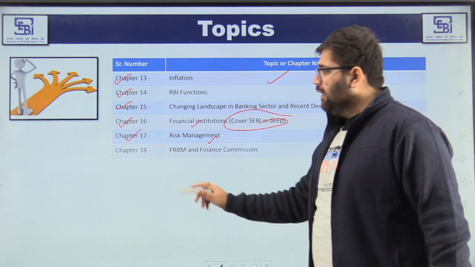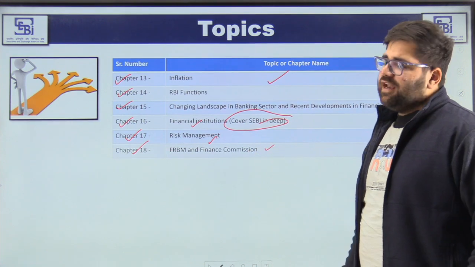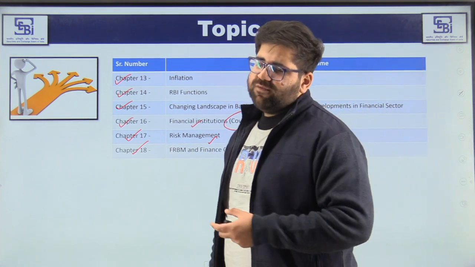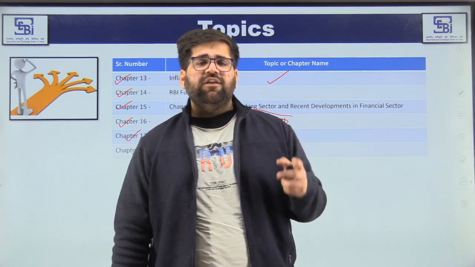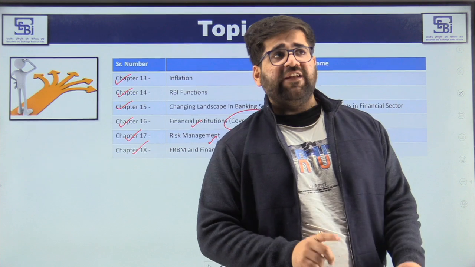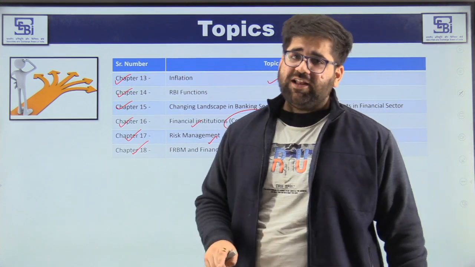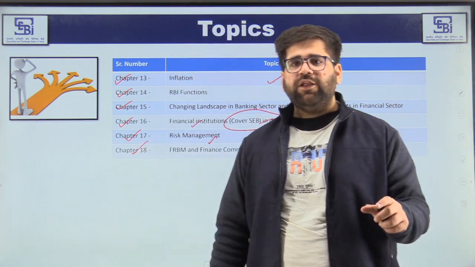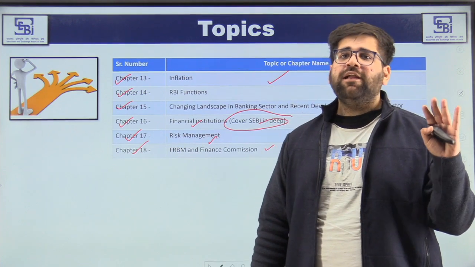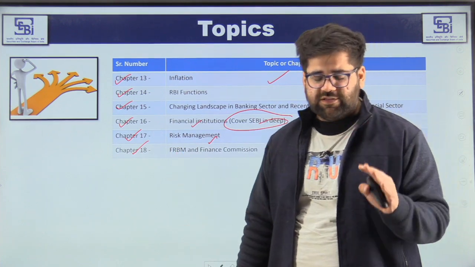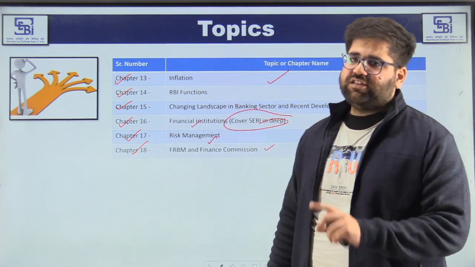Then chapter 18. In this chapter again you can have a surface reading, because FRBM and Finance Commission are not that important components when it comes to the SEBI Grade A. But if you analyze the PYQs in SEBI Grade A Phase 1, there were questions from FRBM and Finance Commission. Even in PFRDA Grade A, my friends, there was a question. But that particular question can be solved if you are having a surface reading. If you are going completely blank in this chapter, then you cannot solve them. If you have your basics clear, then you can solve all the questions in this particular chapter as well.